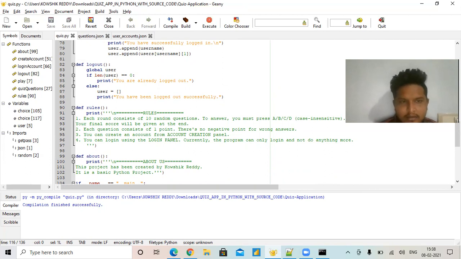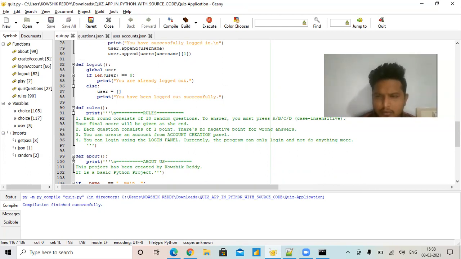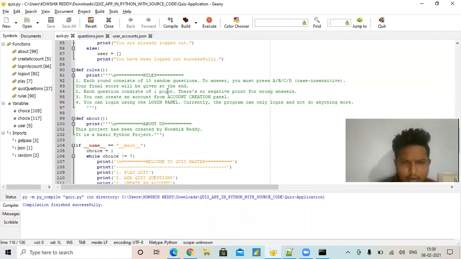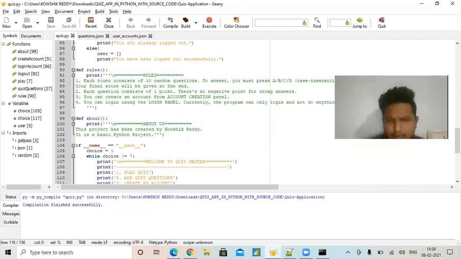And after that, the sixth functionality is rules. The rules of this function are four. In each round, I have given 10 questions randomly. If you pick the correct answer for each question, there is no negative marking. You must create an account here, and we have to use the login panel only. It's okay, it is currently running for login purposes only.